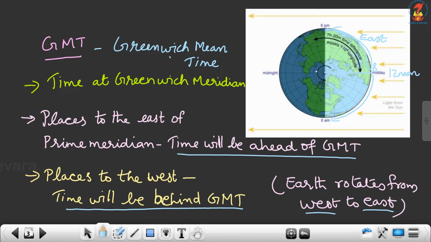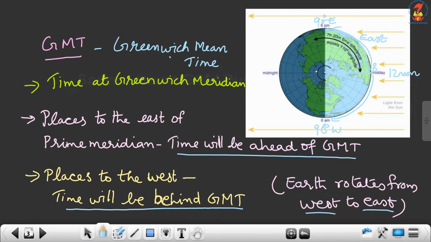You can see here, this is 90 degree east longitude and this is 90 degree west longitude. From 12 noon, at 90 degree east longitude there is a 6 hour difference.